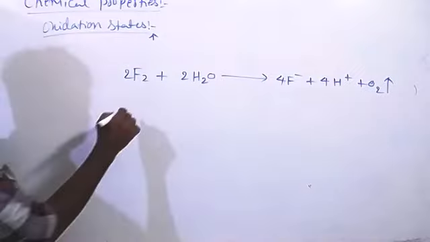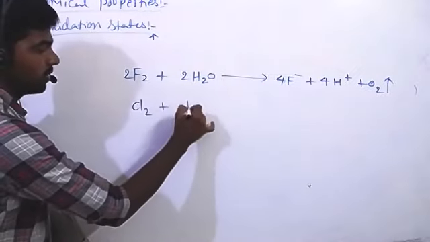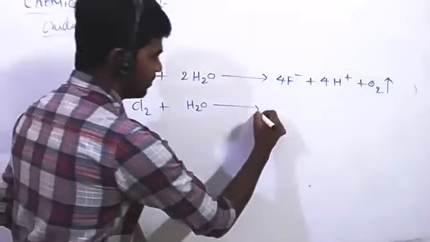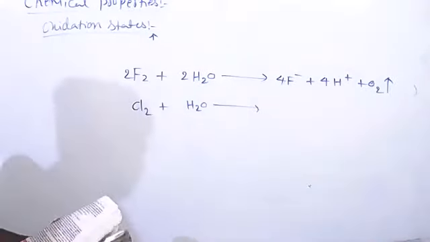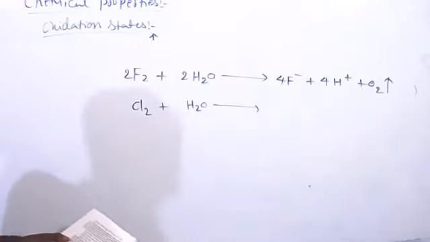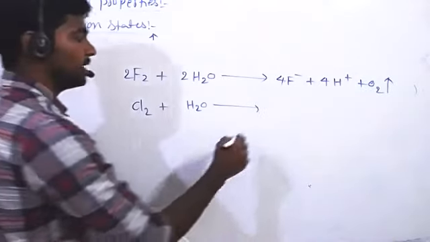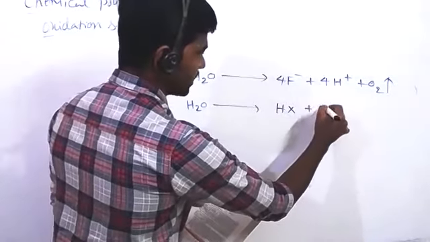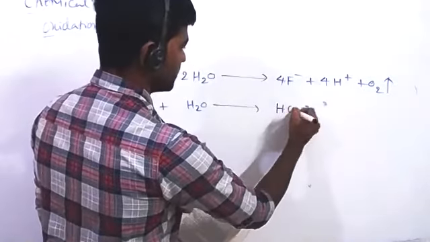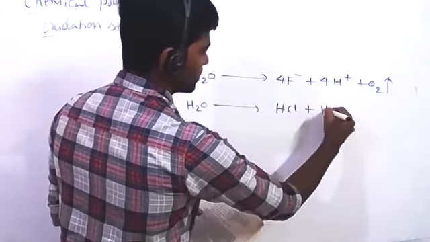Suppose we take chlorine in water. Instead of releasing oxygen gas, it forms its respective acids, HX and HOX, which here we may write as HCl and HOCl.